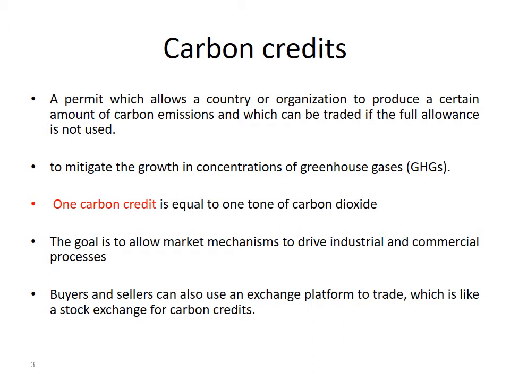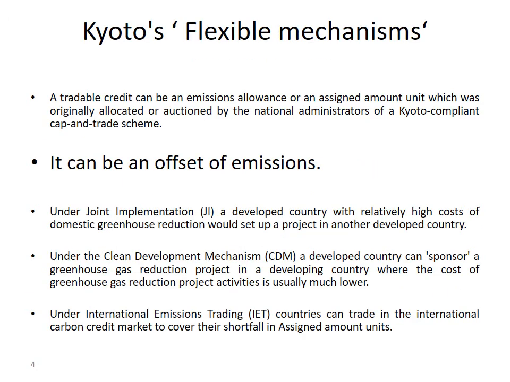One carbon credit is equal to 1 ton of carbon dioxide. The goal is to allow market mechanisms to drive industrial and commercial processes. Buyers and sellers can also use an exchange platform to trade, which is like a stock exchange for carbon credits. Kyoto's flexible mechanisms.